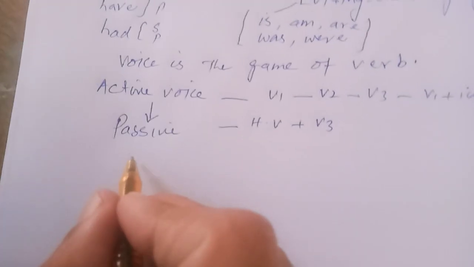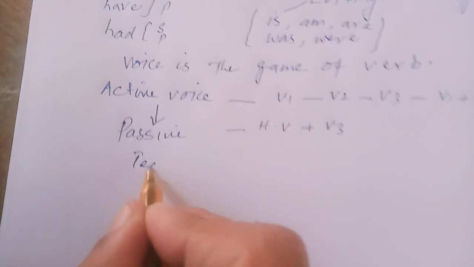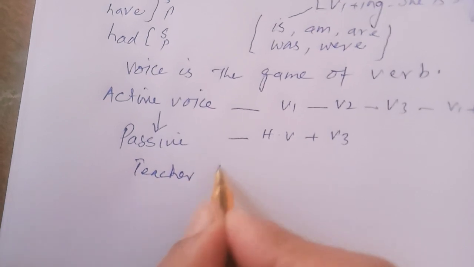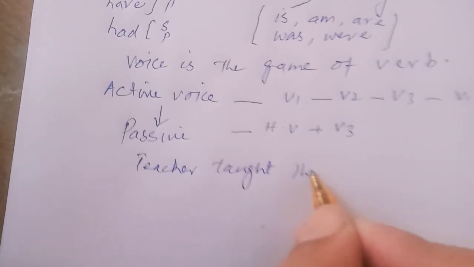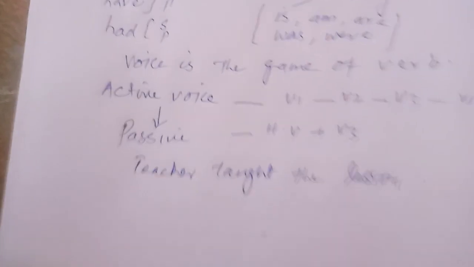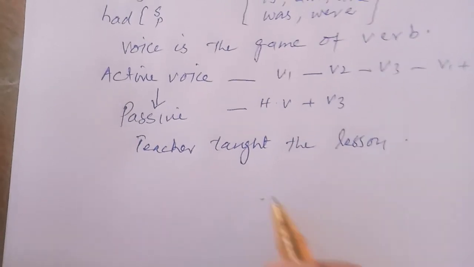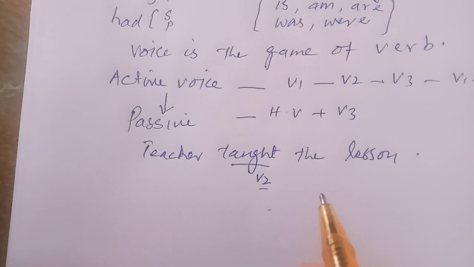Now let's see what the practice is. For example, we have a sentence in past simple tense: the teacher taught the lesson. Students, the easy way to understand the tense is the form of the verb.